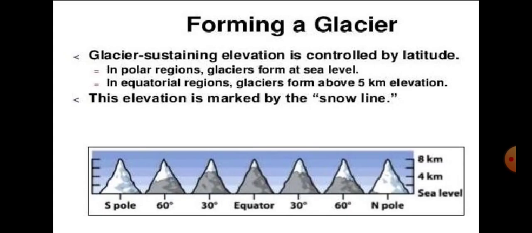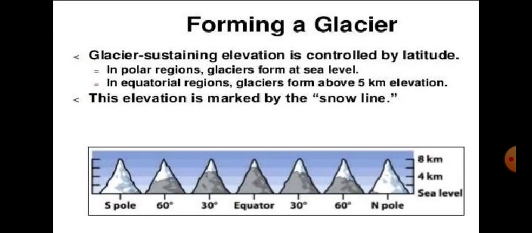Means if you go 4 kilometer above sea level, the formation of glacier is there. If you reach up to the Tropic of Cancer and Tropic of Capricorn, the height for the formation of ice again increases, approximately 6 or 7 kilometer.